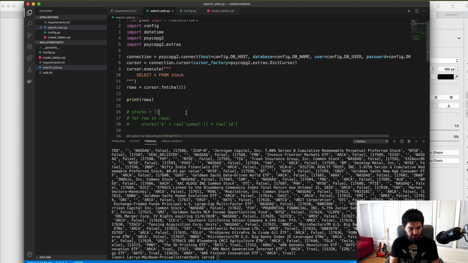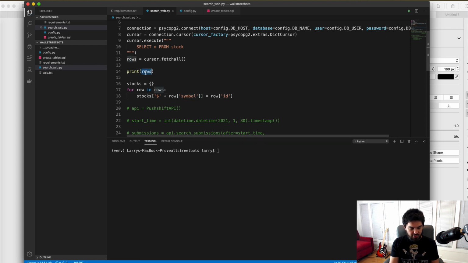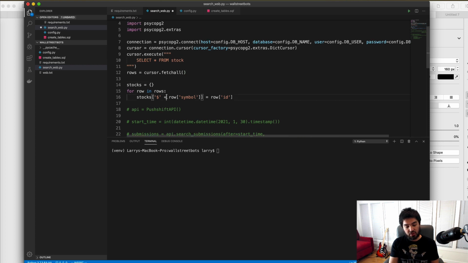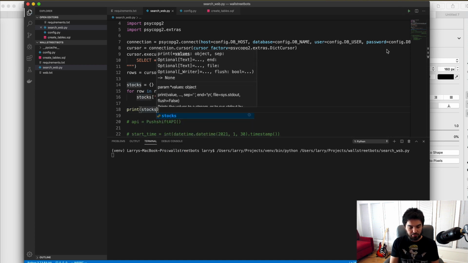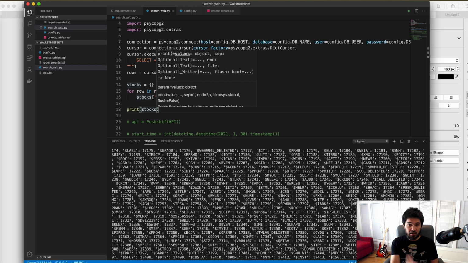Okay, and then let's comment this part out, and let's build a dictionary out of it. So now let's print this stocks dictionary. So you see I get my database records out, and then for each one of these, I'm just building up this dictionary, right? And then at the very end here, I'll print my stock dictionary. And look at that, you see what we have here? This dictionary has a key, so $argg, and then the value for that key is 7312. And so we just have this big mapping of stock symbol cache tags to stock ID.